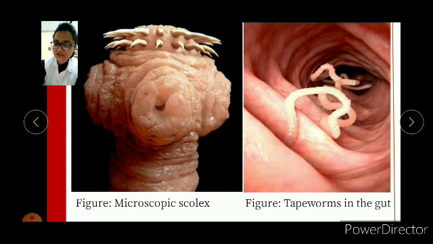So there is a microscopic picture of the scolex. This is what it looks like. These are the hooks, and this is the rostrum, and these are the suckers attached to it here. And this is a tapeworm. This is a picture of the tapeworm in the gut.